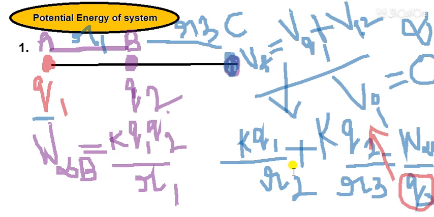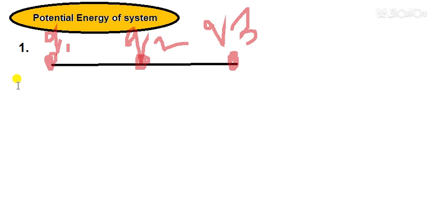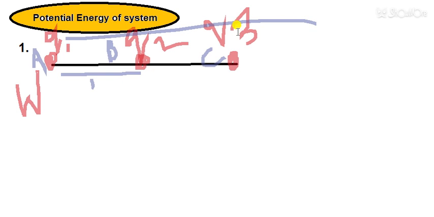So if I write again, if we have taken three charges, this is Q1, Q2 and this is Q3, then let's suppose I am taking this point as A, this as B and this as C, and this distance is R1, the longer distance, the distance between A and C, is R2, and the distance between B and C is R3.